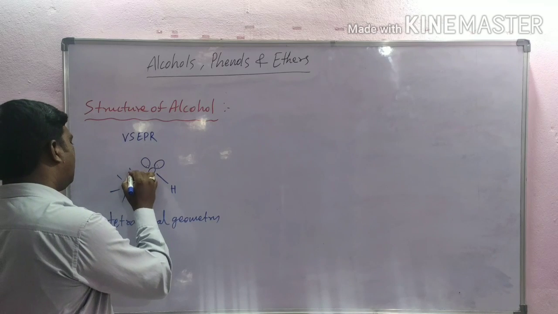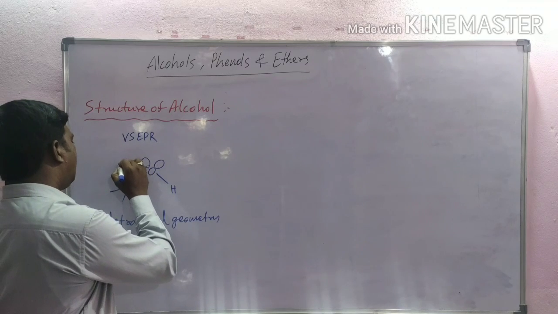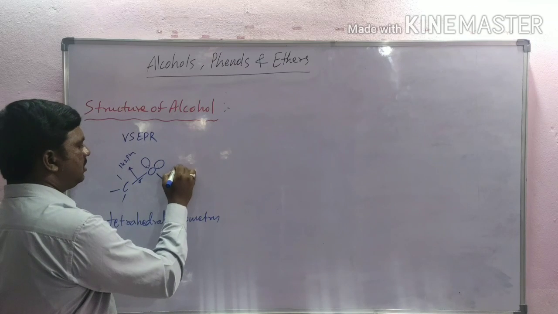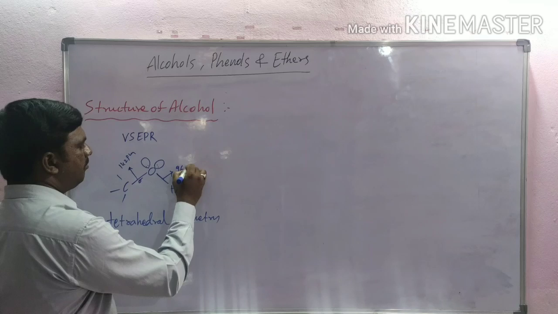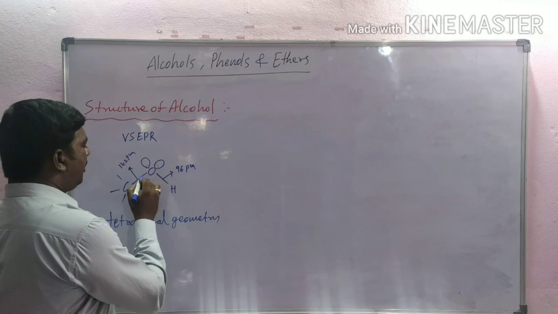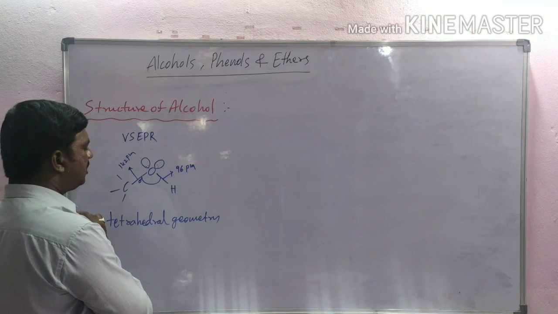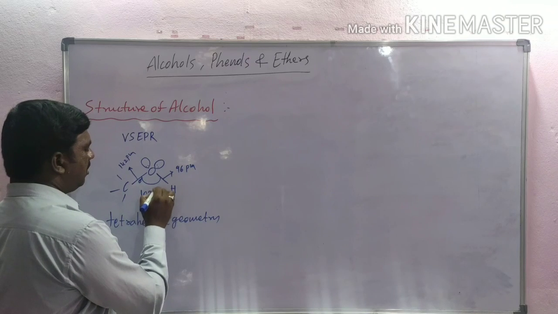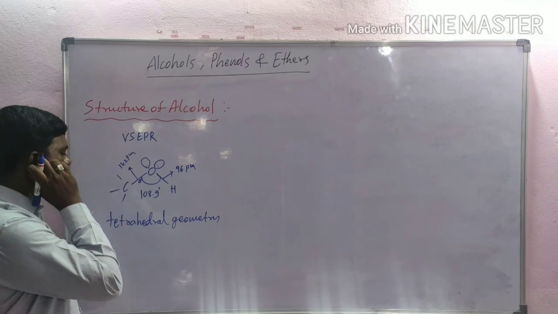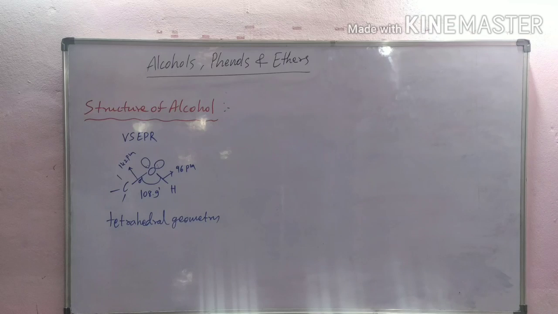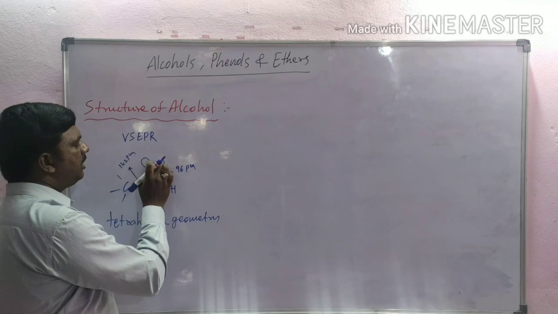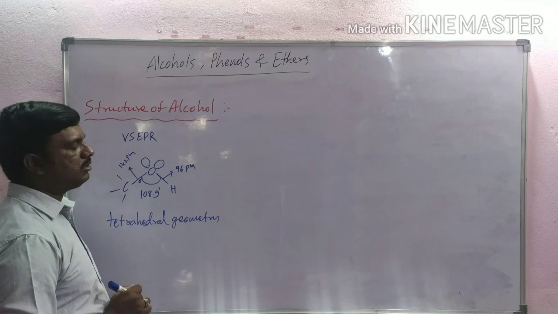This C-O bond length is 142 pm and this O-H bond length is 96 pm. The bond angle between C-O-H is 108.9 degrees. It is slightly less than the tetrahedral angle due to repulsion between the unshared lone pairs of electrons.